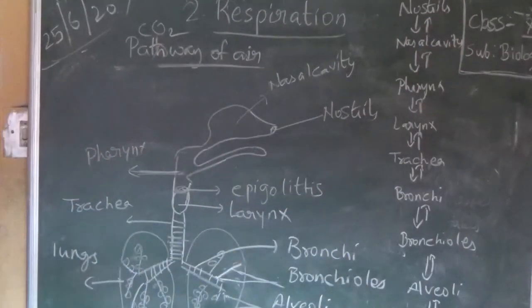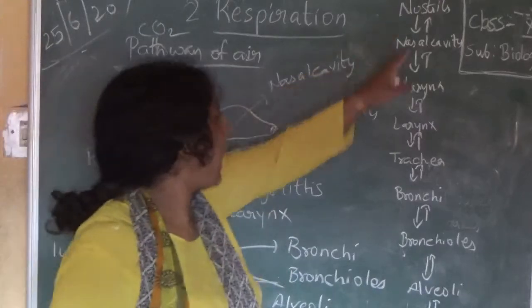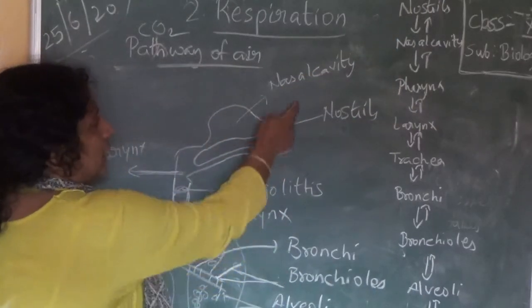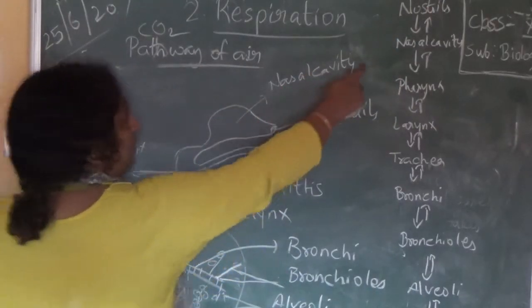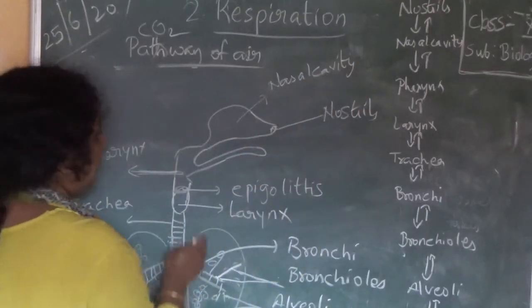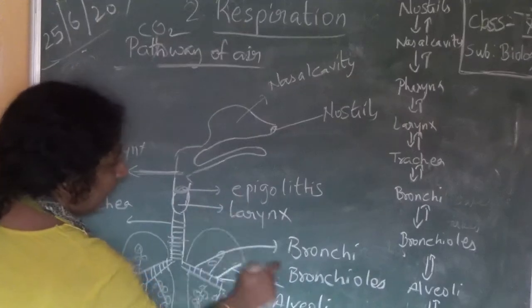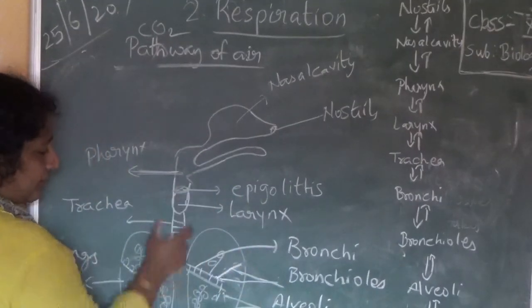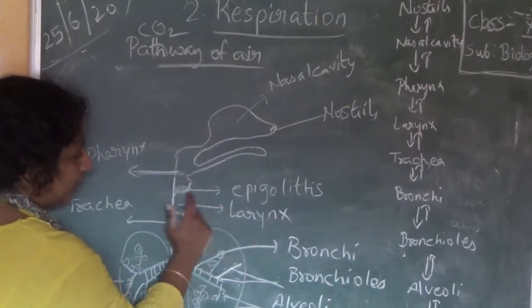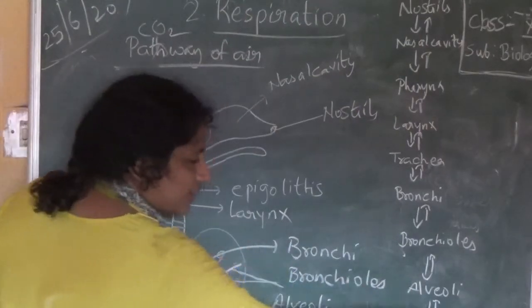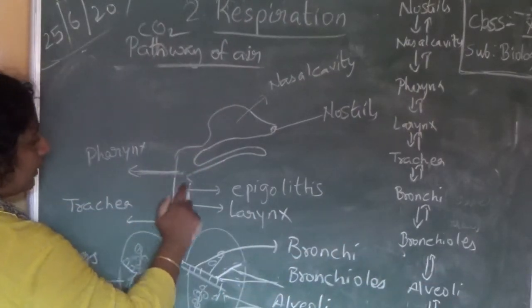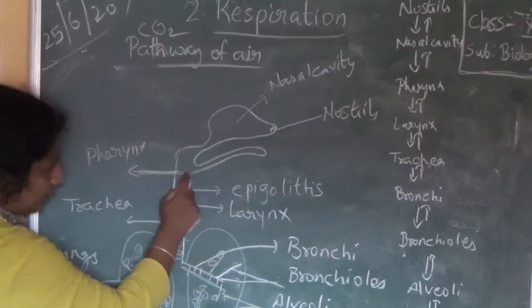Okay, now see. The air has entered through nostrils. Then it came to the nasal cavity. This is the pharynx. It is a common part. From here you will have your food pipe. This is our windpipe. From here you will have your food pipe which goes into the stomach.